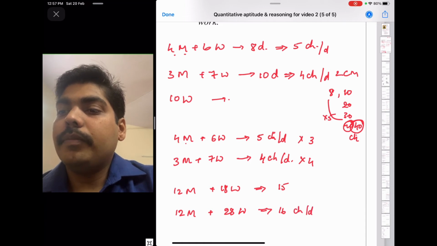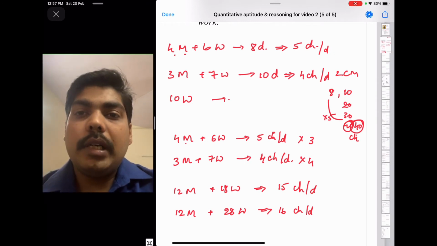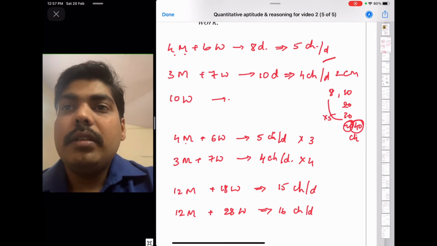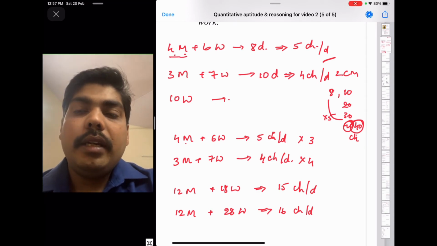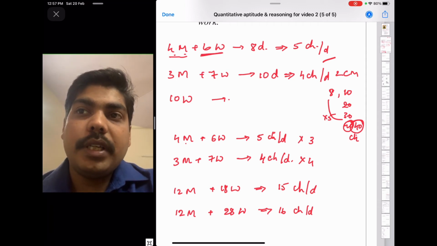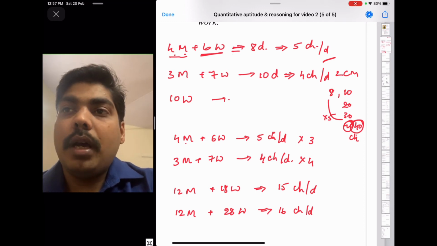16 chairs per day. So one thing you should remember, why didn't we apply the equation here itself? Okay, why? Because this 4 men, it is the number of chairs arranged by 4 men, and this 6 women is the number of chairs arranged by 6 women, and this is the arrow mark which we have put for our understanding.